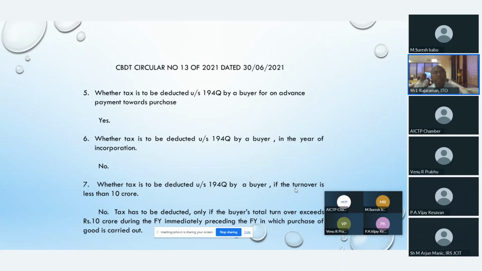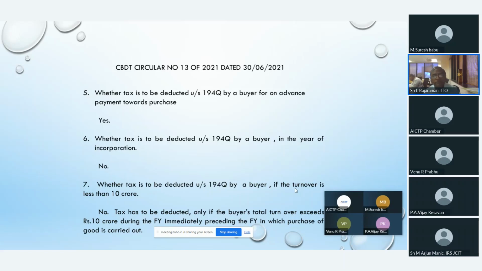Point number 5. Whether tax is to be deducted under section 194Q by a buyer for an advance payment towards purchase. The answer is yes. The circular says yes, you will have to do it. Point number 6. Whether tax is to be deducted under section 194Q by a buyer in the year of incorporation. No, because the condition is that the previous year turnover must be above the 10 crore mark. So they say no. If it is the first year of incorporation, 194Q will not apply.